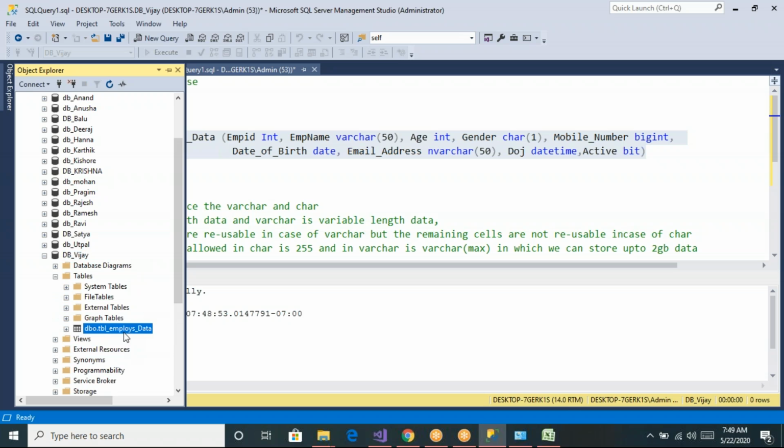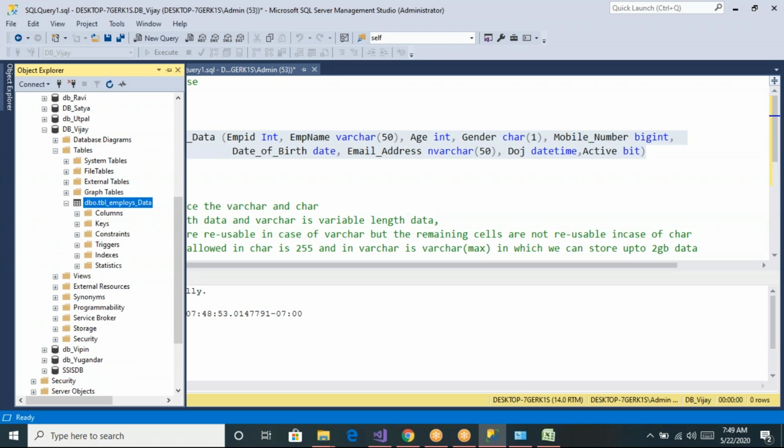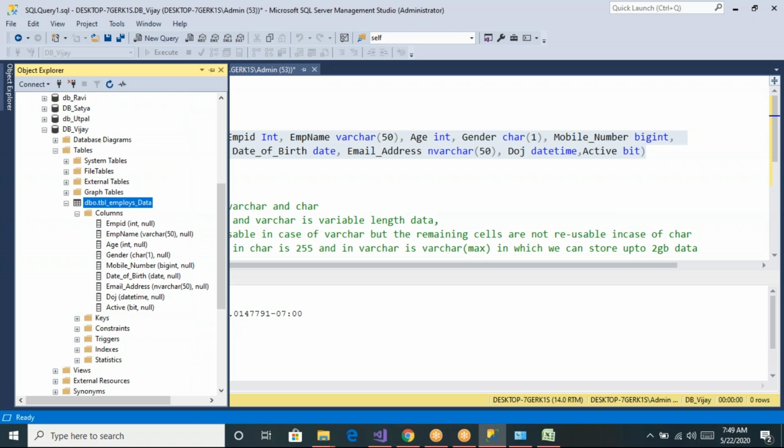So now you can see we have our table employees data, and if you click on it, we can see the list of column names. Now you can see we have some other folders, and let us click on these columns. So now you can see the list of the columns we have specified. Those are all created here. So employee name varchar, gender char, mobile number bigint, and email address it is nvarchar of 50.